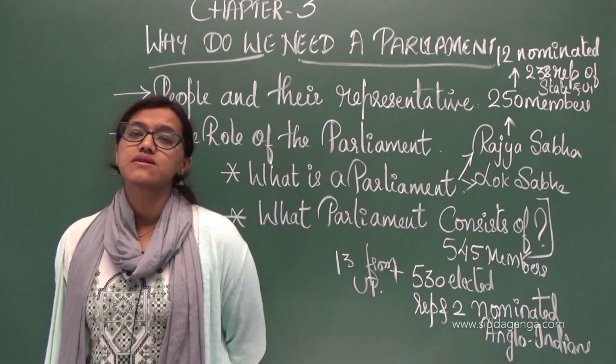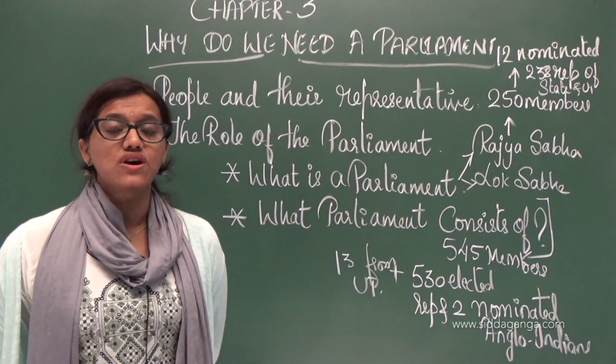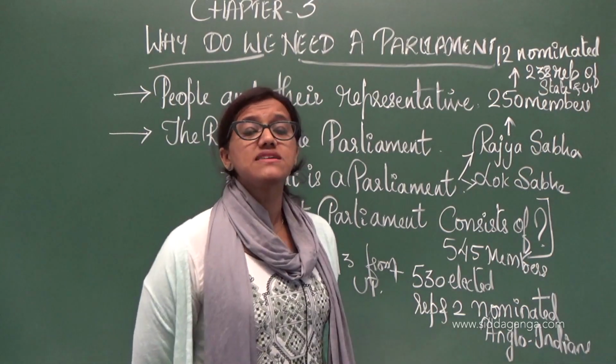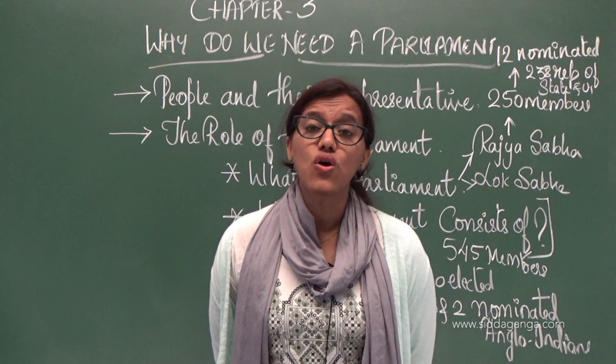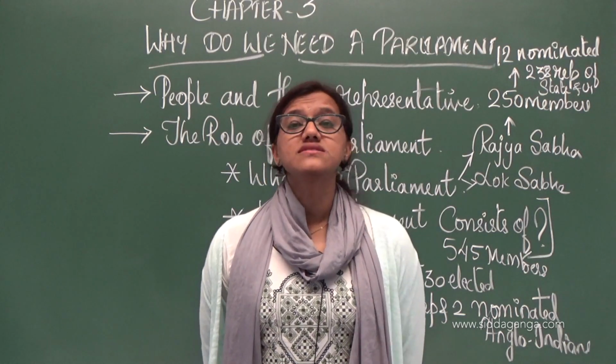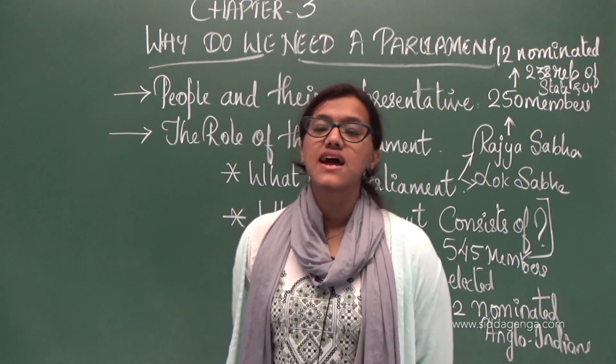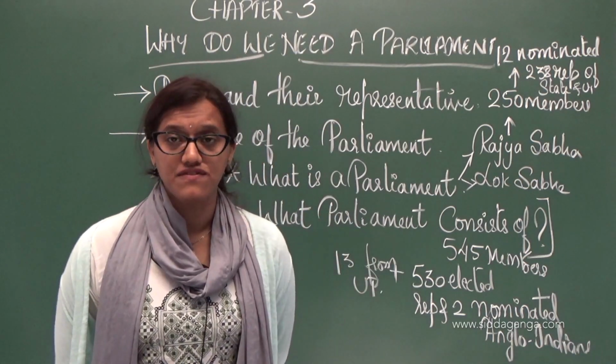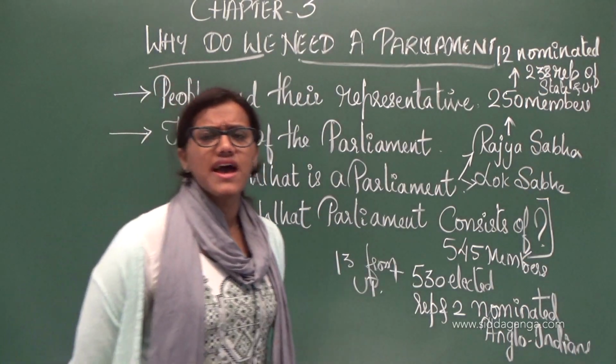See, when it comes to the representative form of government, or when it comes to a democratic form of government, Parliament plays an important role here. Lok Sabha: when they say Lok, it means people. It is totally depending upon the people itself. So what is this Parliament actually?